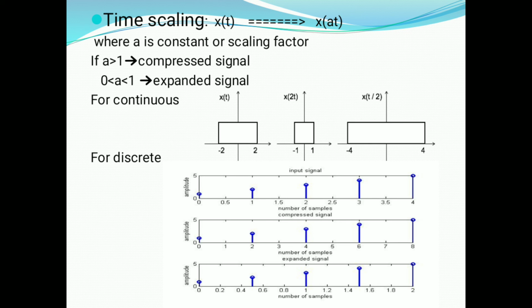Coming to the third diagram, x of t by 2, where the scaling factor is 1 by 2. Since 0 is less than a is less than 1, that signal is an expanded signal. Dividing the interval minus 2 to 2 by 1 by 2, minus 2 by 1 by 2 and plus 2 by 1 by 2 gives minus 4 and 4. Its time interval changes to minus 4 to 4 as shown in the figure. This is an expanded signal.